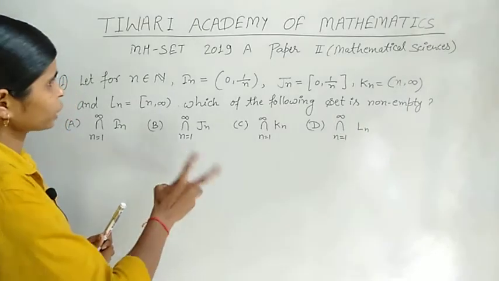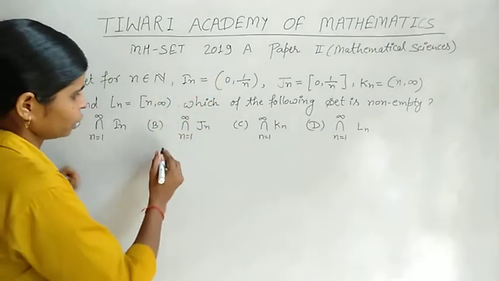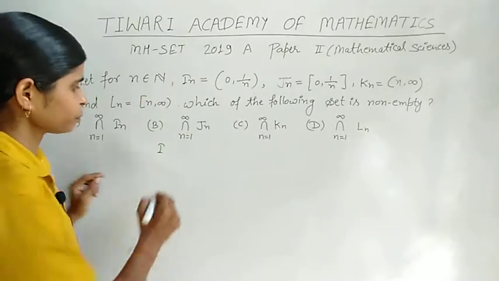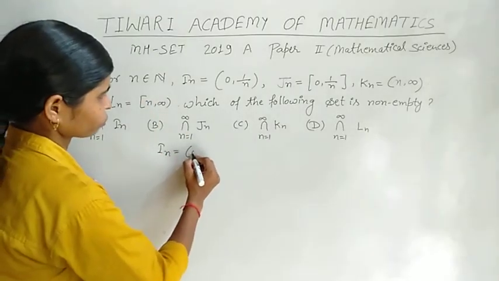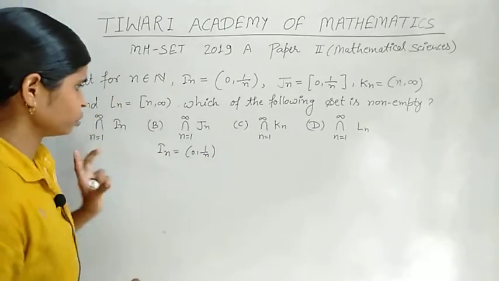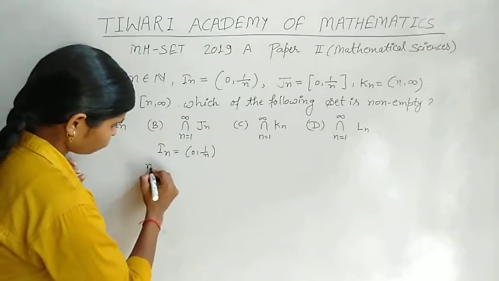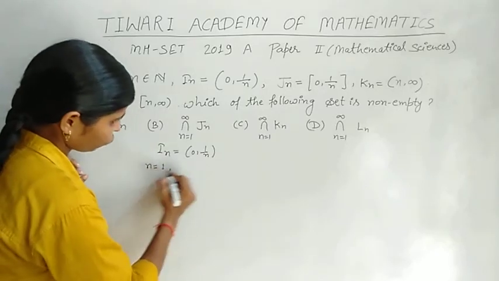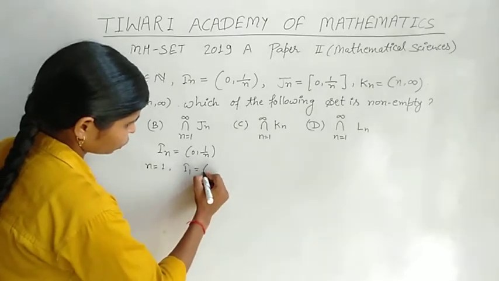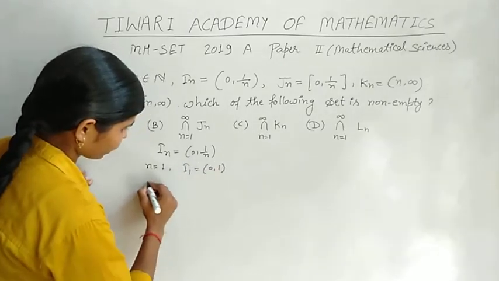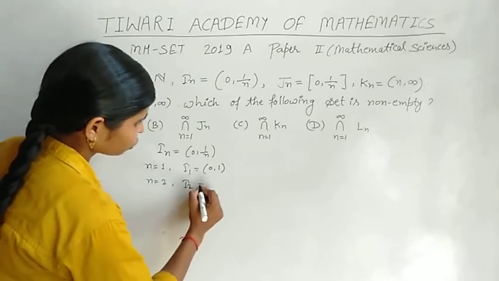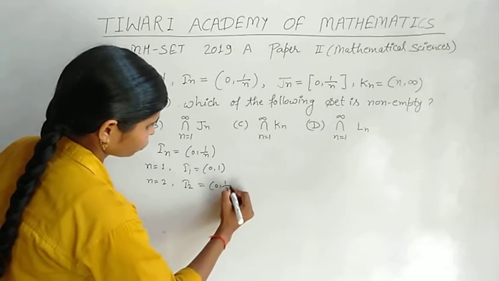Now we discuss In. If we put n equals 1, In is I1, which is the open interval (0, 1). If we put n equals 2, we find I2 is (0, 1/2).